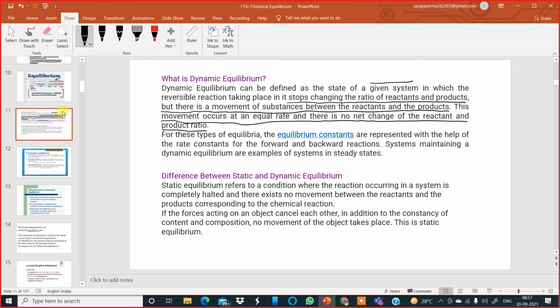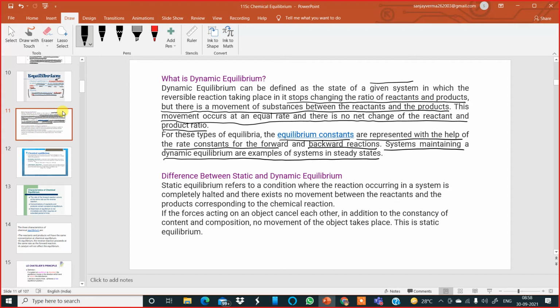The reactant and product ratio is constant. For this type of equilibria, the equilibrium constants are represented with the help of the rate constants for the forward and backward reactions. Systems maintaining a dynamic equilibrium are examples of systems in steady state. So remember, all chemical equilibria processes or physical equilibria processes are dynamic in nature. They are always dynamic in nature.